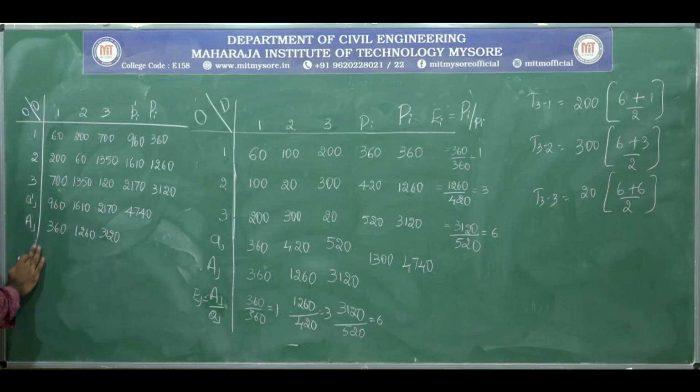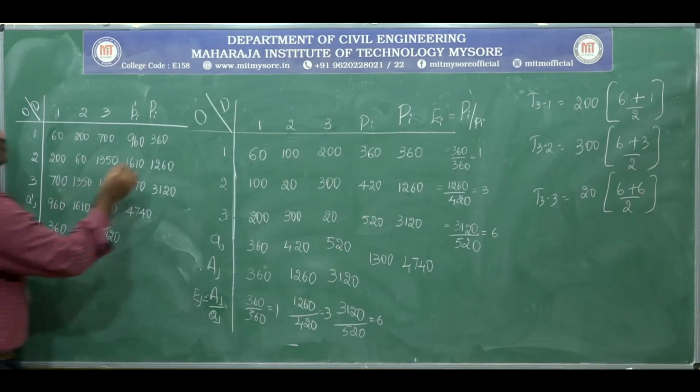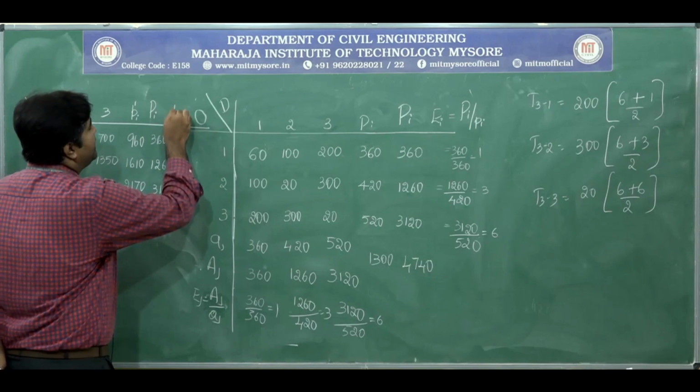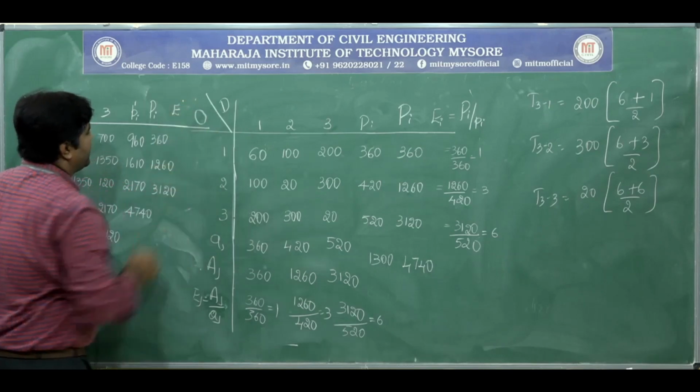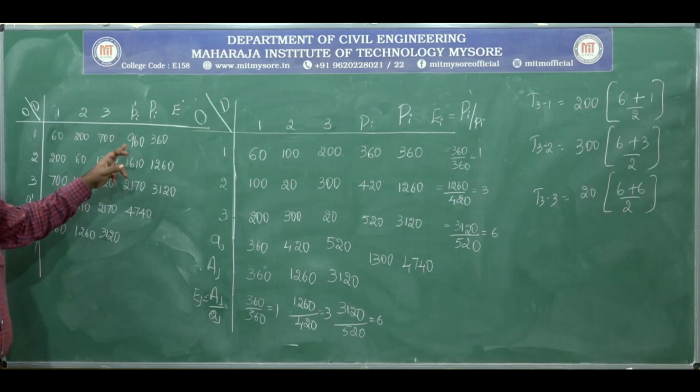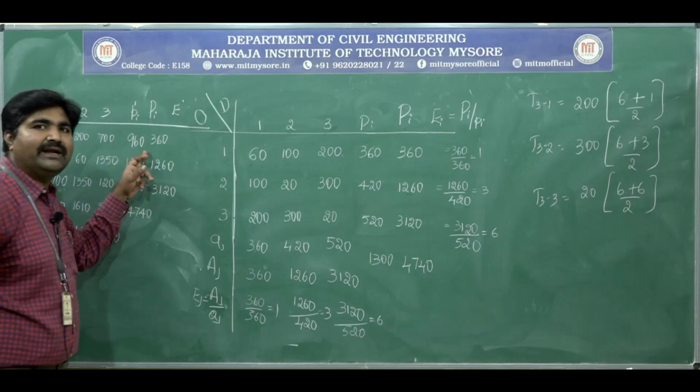Now you have to determine the new growth factor, that is E. See here, these trips are not tallying with the predicted trips.